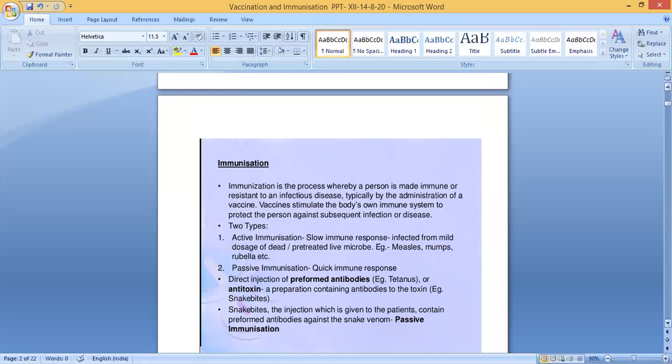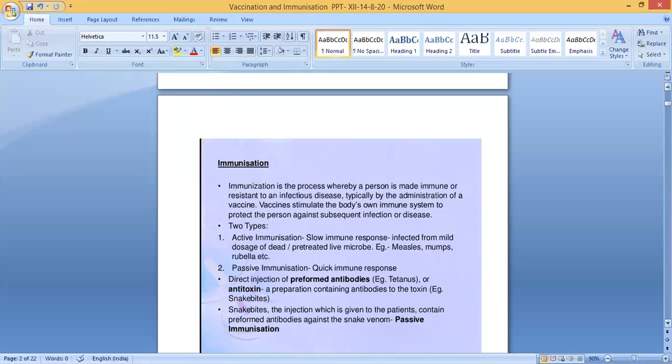It is a process whereby a person is made immune or resistant to an infectious disease, typically by the administration of a vaccine. Vaccines stimulate the body's own immune system to protect the person against subsequent infection or disease. So whenever any bacteria or virus enters the body, we will get infections or a disease. Automatically our immune system will start to produce antibodies to kill this bacteria or virus or pathogen, that is known as immunization. There are two types. One is called active immunization. Second one is called passive immunization.